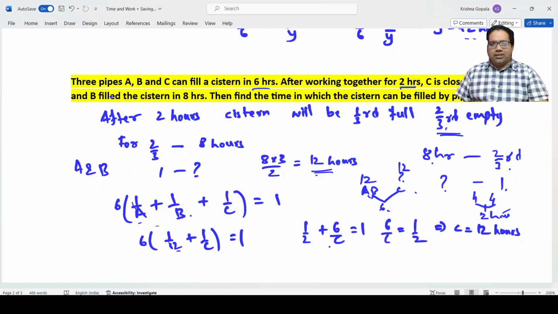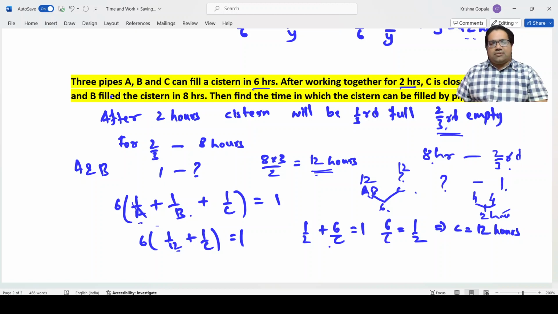You should understand this. Don't get confused. Even if there are two pipes or one pipe, it doesn't matter. Even if these two are replaced with one pipe which will fill it in 1 by 12 hours, that is also good enough for us, right? So this problem is also very easy.